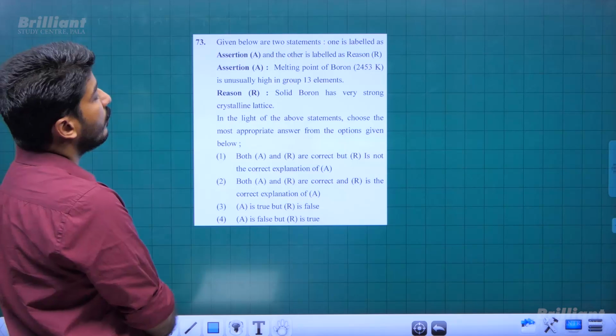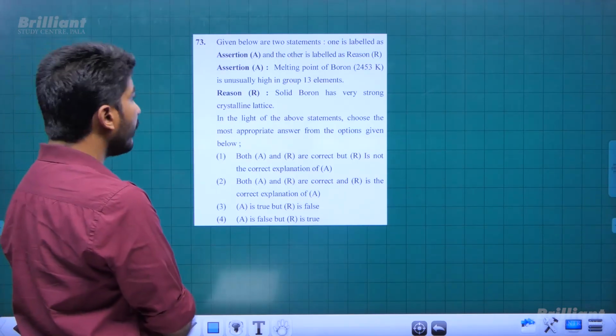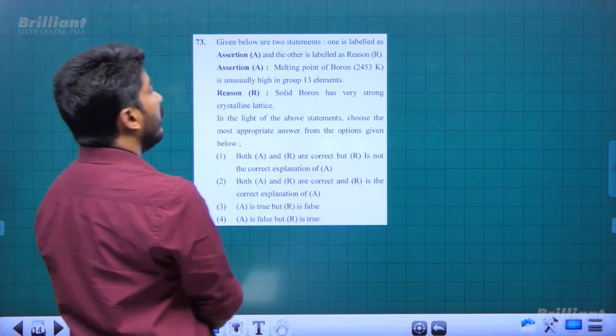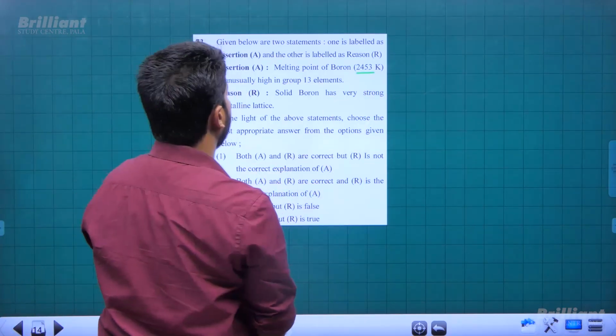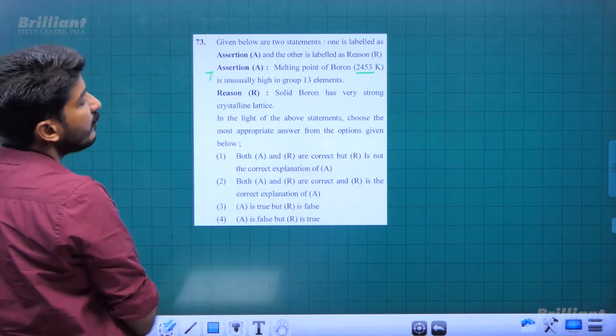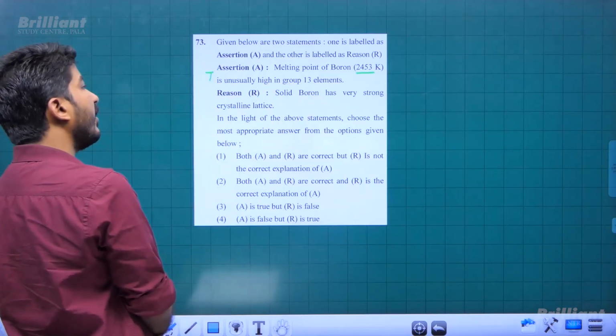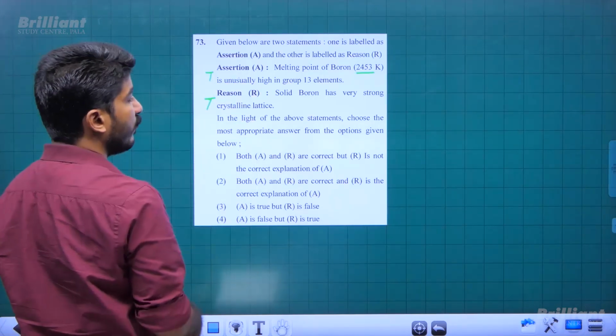The melting point of boron is initially high among group 13 elements. Yes, that is true. Boron has a melting point greater than 2000 Kelvin. That is a true statement. And the reason given is that solid boron has a very strong crystalline lattice. Yes, that is also true and explains the assertion.